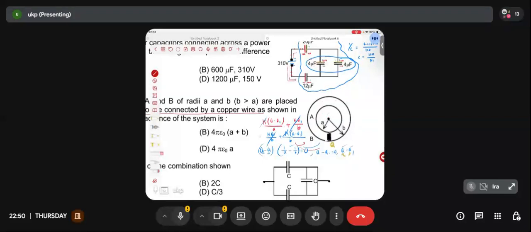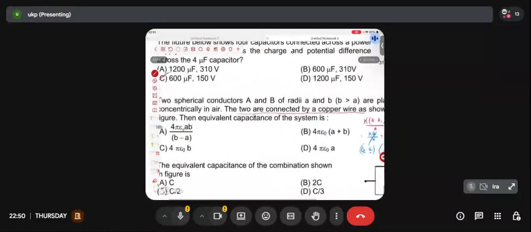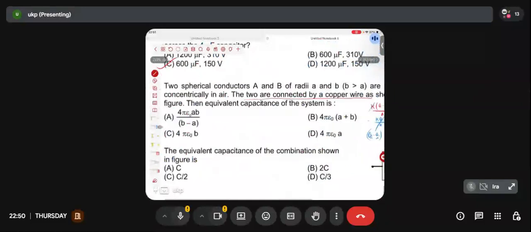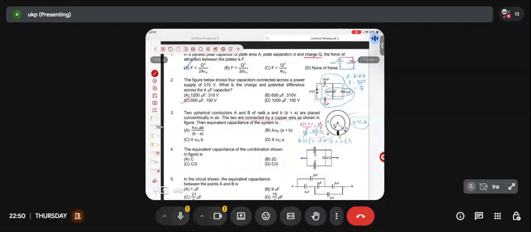Yes. So if there is only the outer conductor, can I say the system behaves like an isolated spherical conductor? A single isolated spherical conductor? For an isolated spherical conductor, what used to be the formula of its capacitance? Sir, 4 pi, and you haven't mentioned any dielectric medium. No, sir. So, sir, epsilon naught into its radius. What is the radius of the outer sphere? b. So, this is the capacitance of the system. Any doubt, sir?